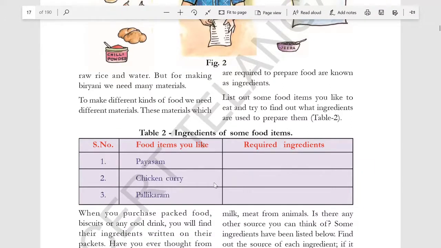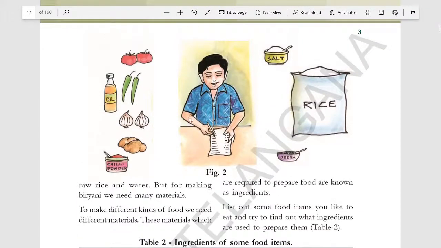And chicken curry. All the ingredients used, that is chicken, garam masala, chili powder, turmeric, salt, tomatoes, oil, everything, all the ingredients, and this also. So he is making biryani, and what are the things he required? He is making a list of ingredients here. See, rice, jeera, salt, tomato, chili, oil, garlic, ginger and chili powder.